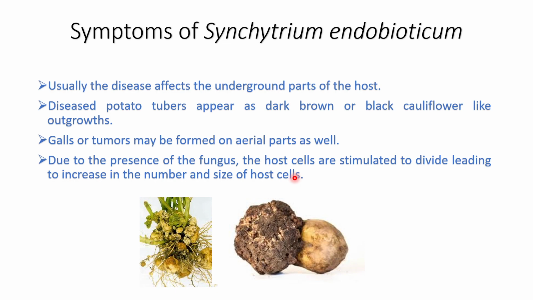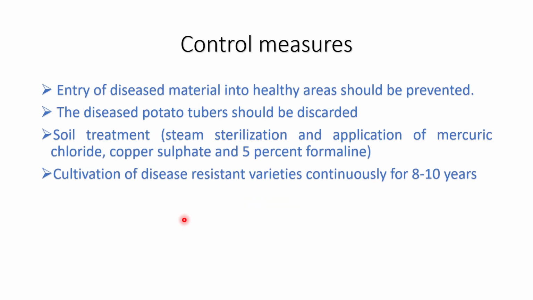Now the disease symptom, I have already explained about it. There is a formation of cauliflower like outgrowths or wart or tumor due to the increase in the number and size of the cells, and the resting sporangium remains embedded inside these tissues, and they remain buried in soil as well, and this is the formation of tumor like growth on the stolons and the stem of the host plant.